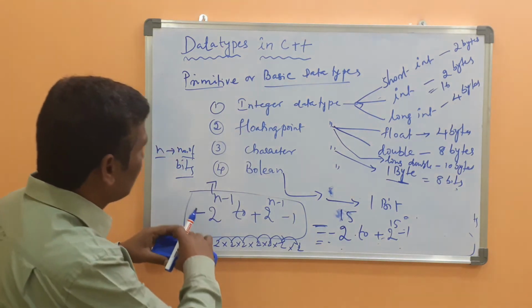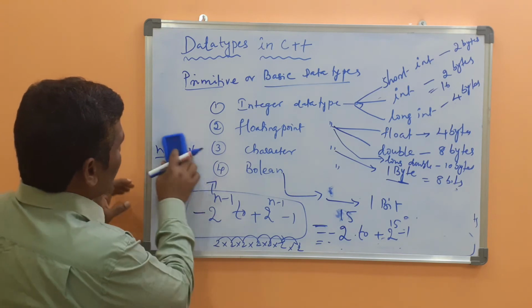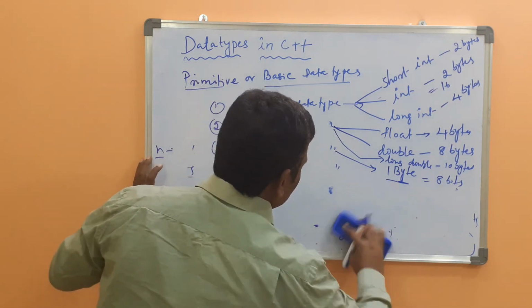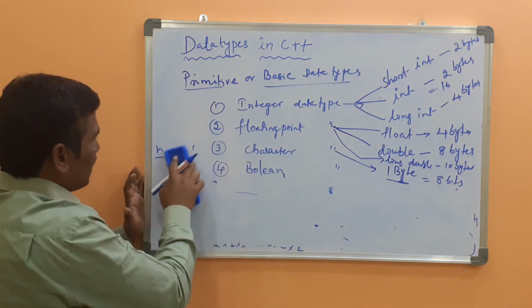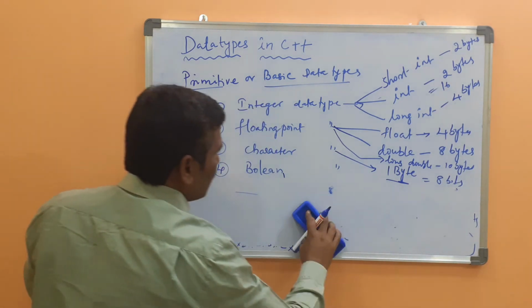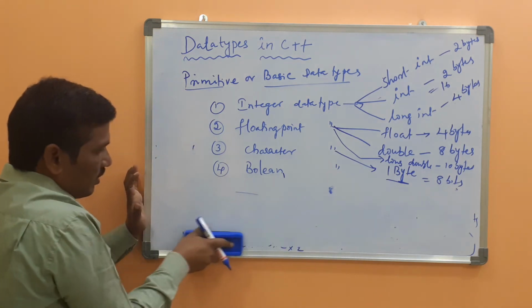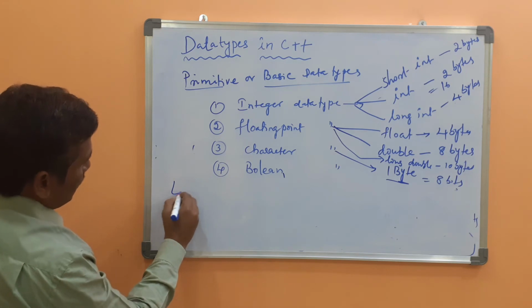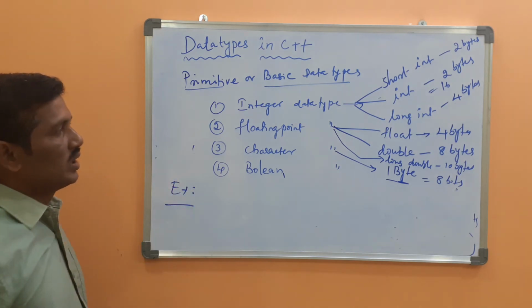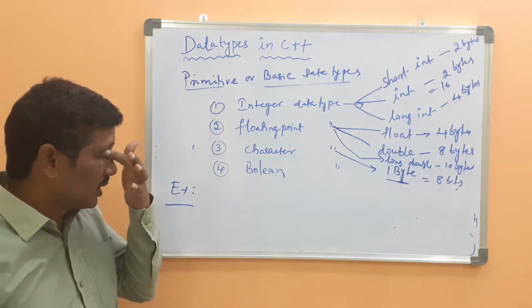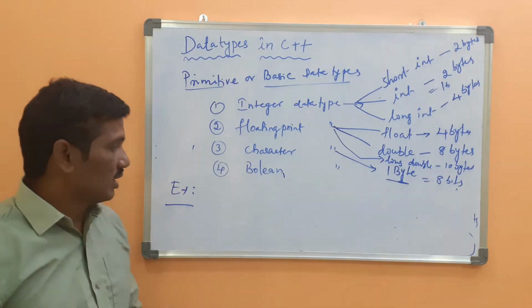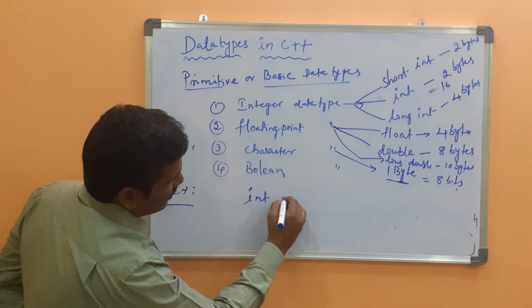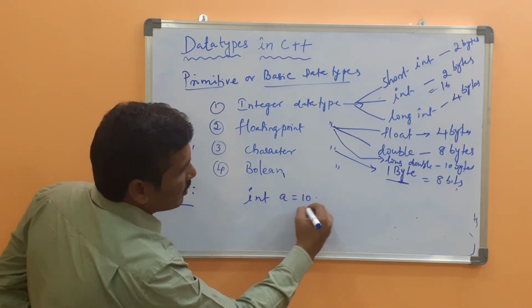Okay, for example, I will give one example to you. I will just do the declaration. How do you declare the integer data type, the floating point data type, the character data type? I will give the example. Suppose int a equal to 10.